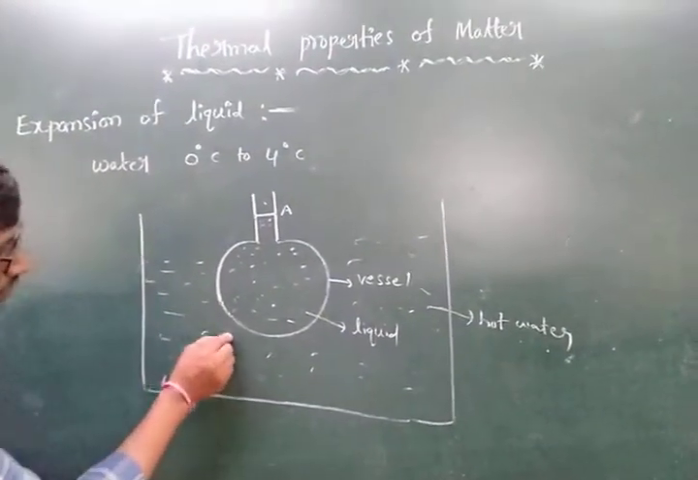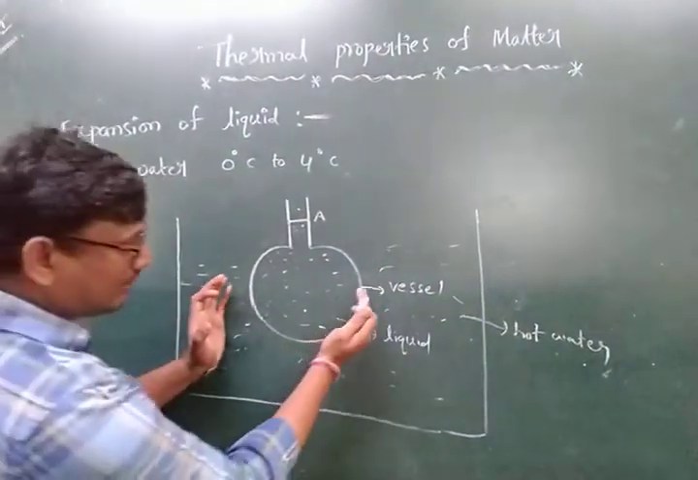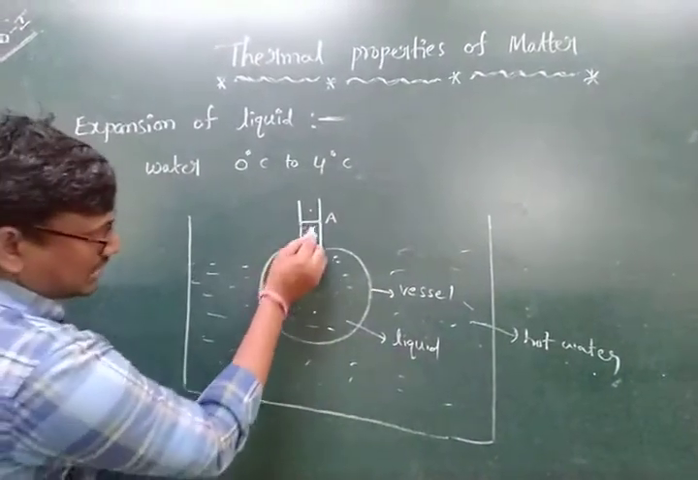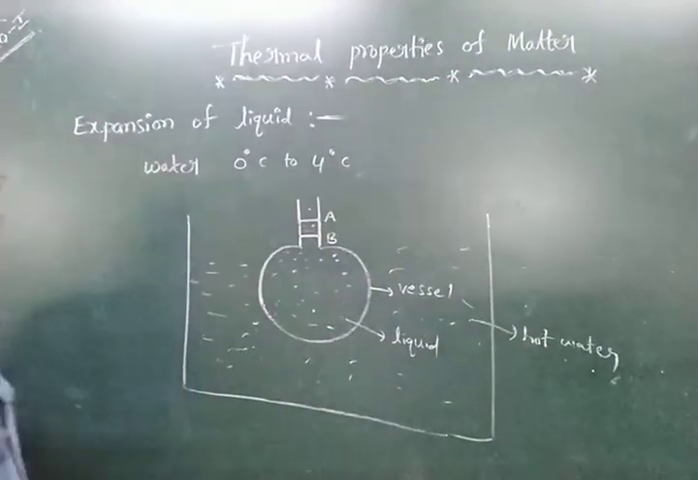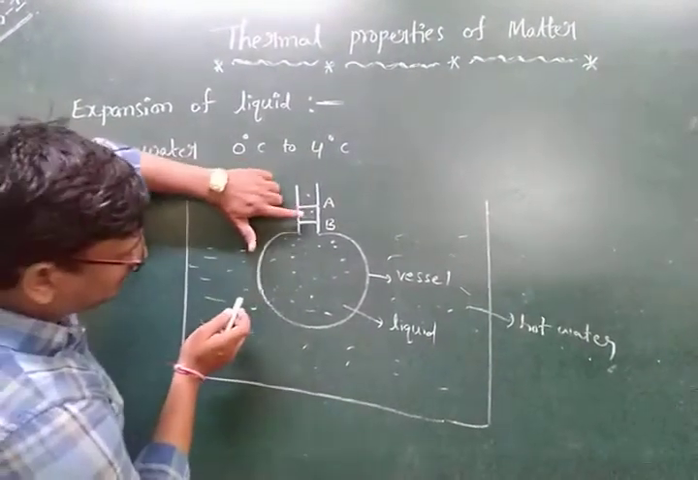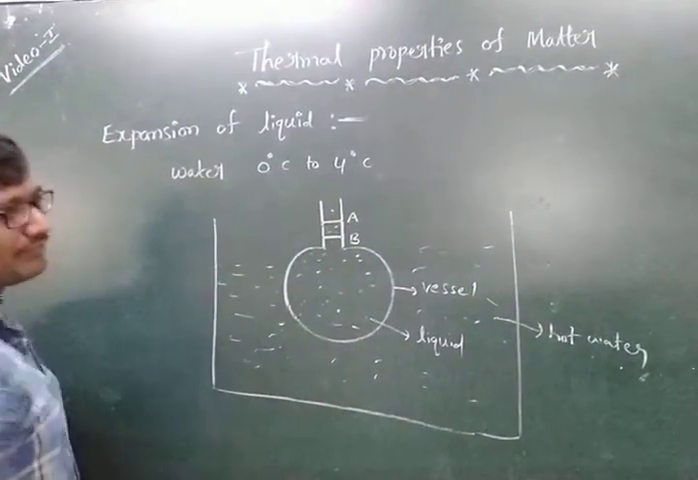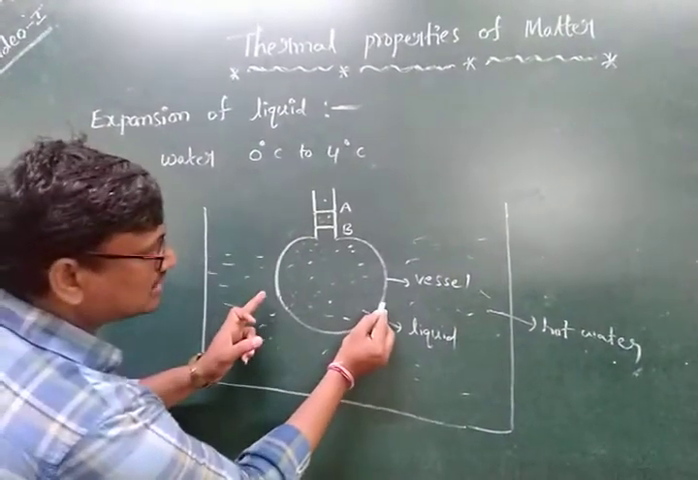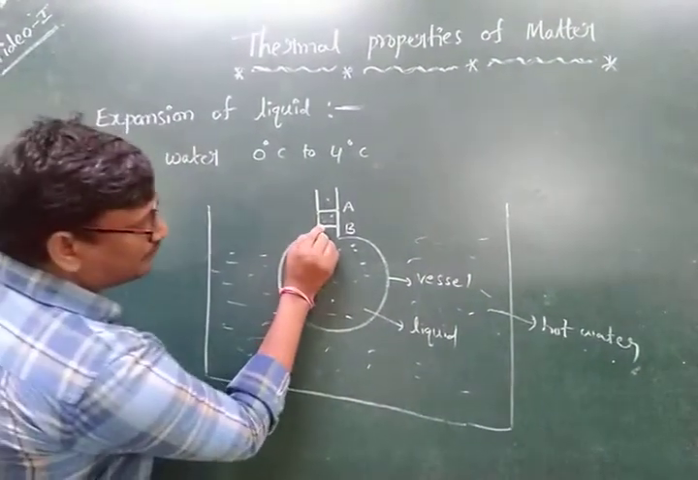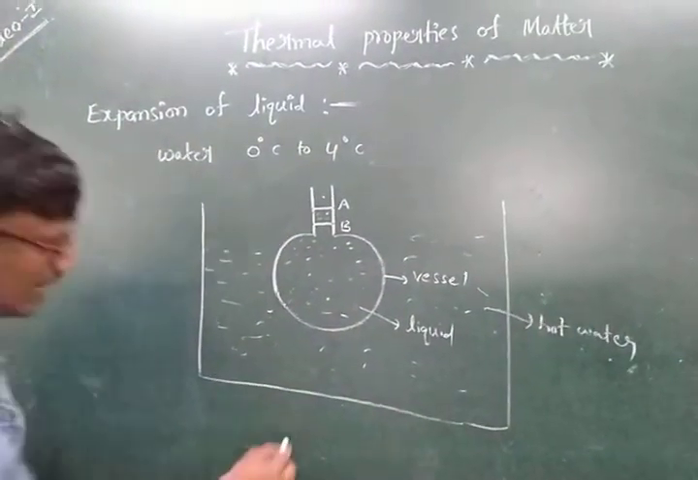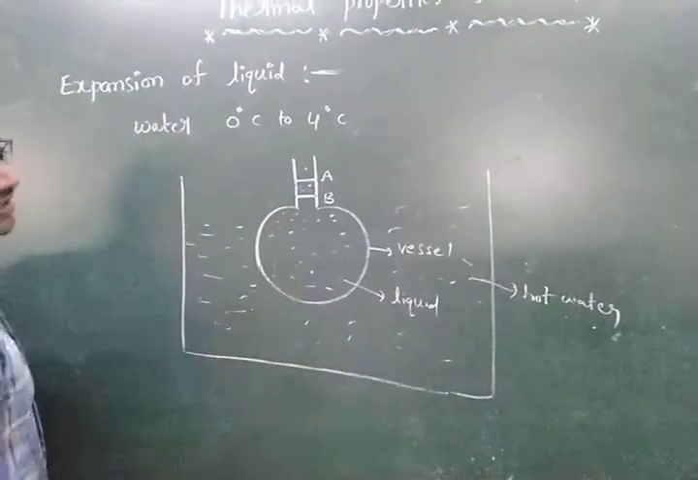When it is introduced into the hot water, the vessel expands. The liquid falls down up to point B. See, actually first the liquid is at point A. When this vessel is taken into hot water, the vessel expands, and the liquid falls down up to point B.